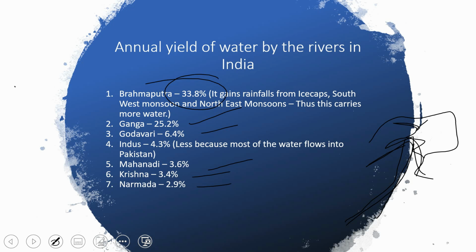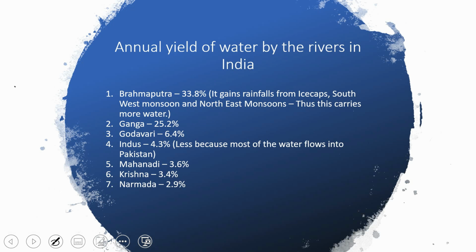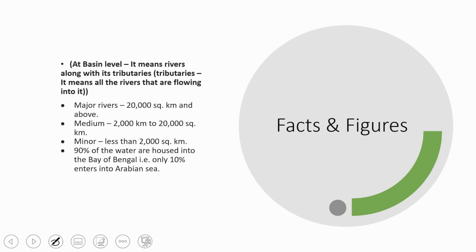That's why most of the projects are running to make the Brahmaputra a water transportation facility, because water transportation is cheap, can transfer goods from one place to another easily, and has more potential than the land route. In the land route, the cost and expenditure are more. So the government is also pushing us to move to the water transportation system, because India has lots of potential in water transportation, but we are not utilizing it. Okay, so I hope you understand this data, which you just have to keep in mind.